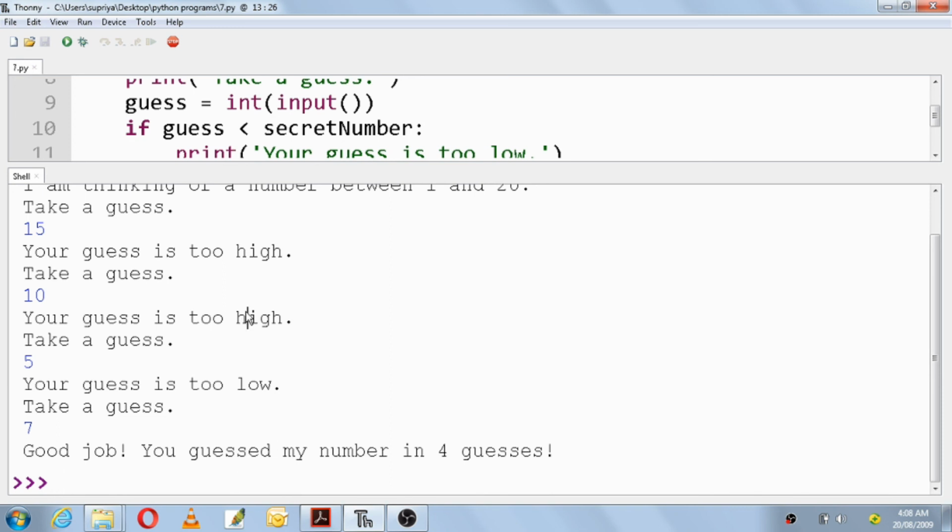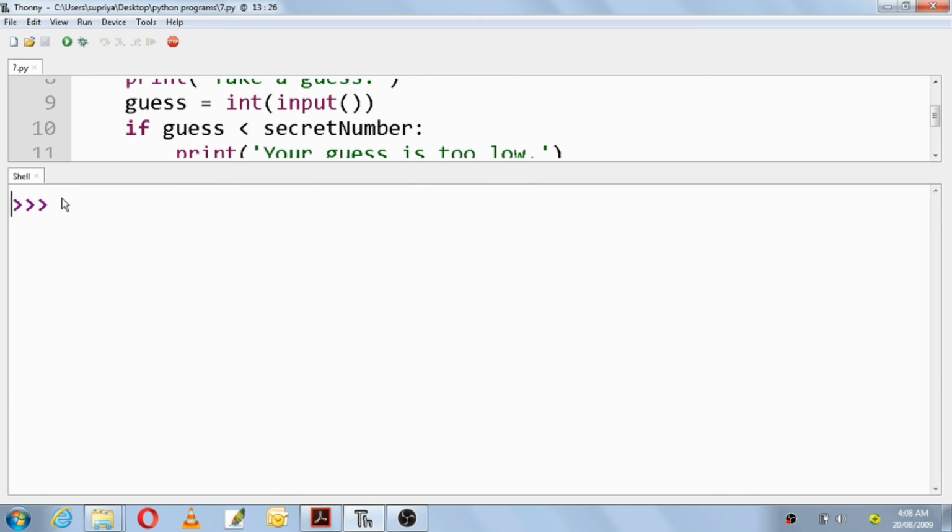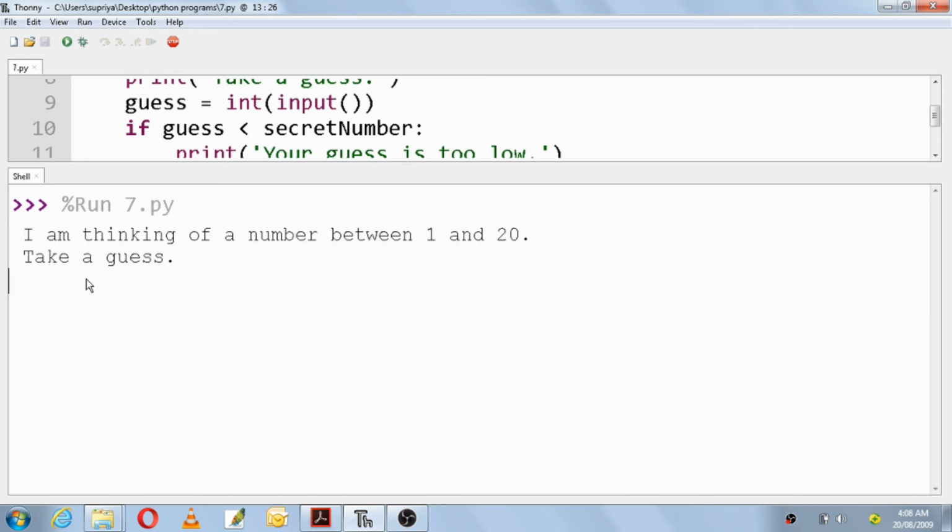Let us see this output once again, as it is very interesting. Run. I am thinking of a number between 1 and 20. Take a guess. I'll take 10. Your guess is too low, so the secret number is above 10.